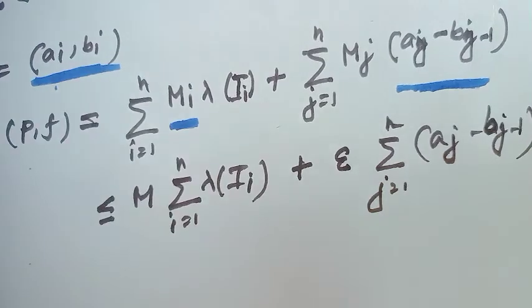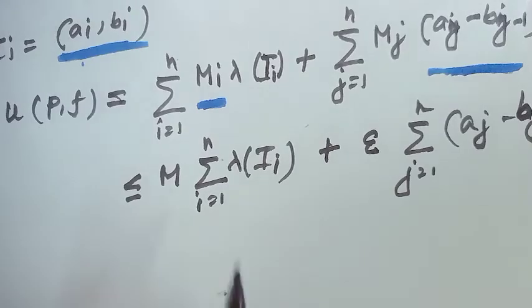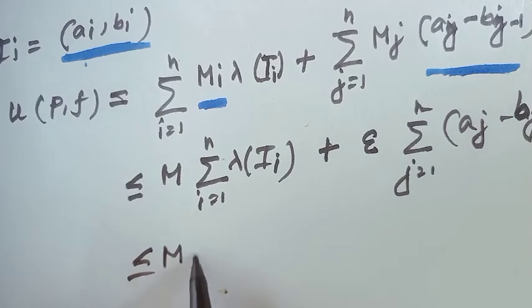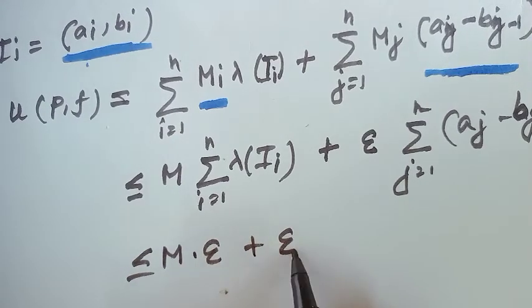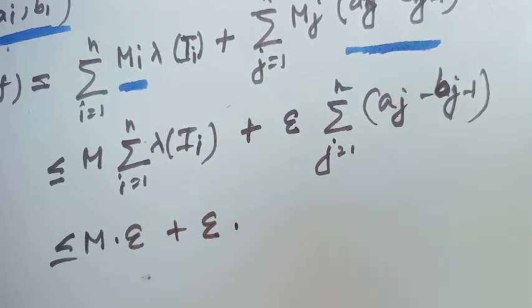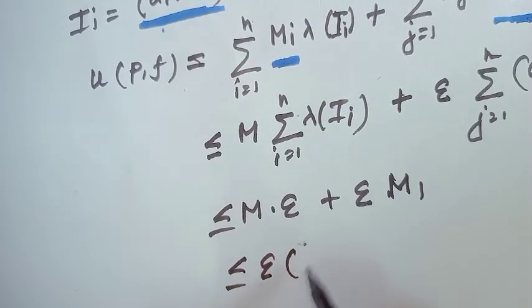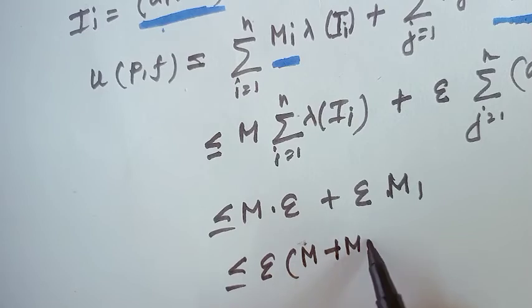Are you getting? Consider this part less than epsilon, so this would be less than capital M times epsilon plus epsilon times a finite number. Consider this is also M1, so this part would be less than epsilon times (M plus M1).